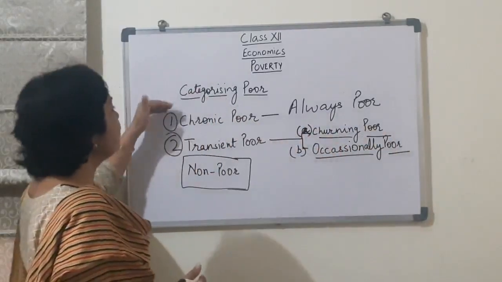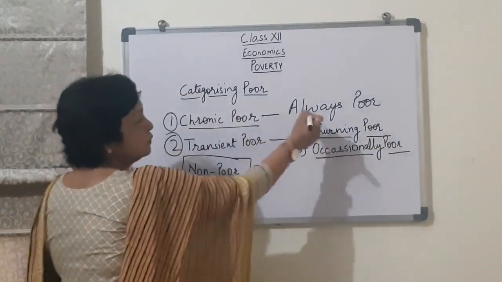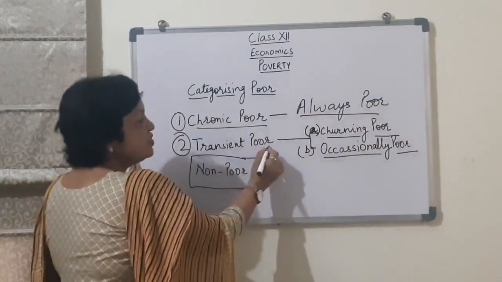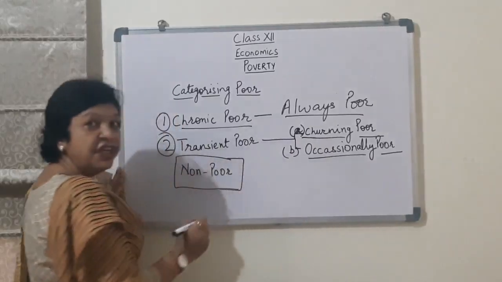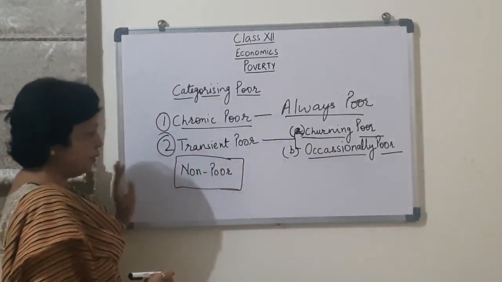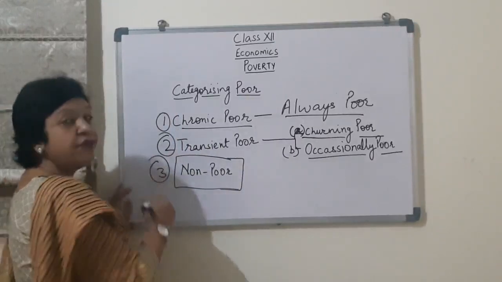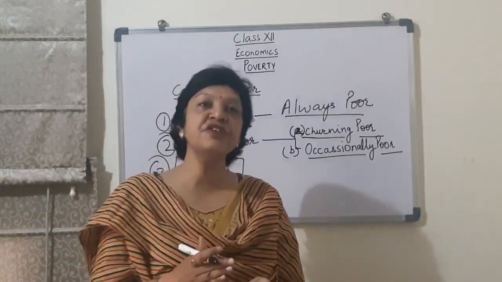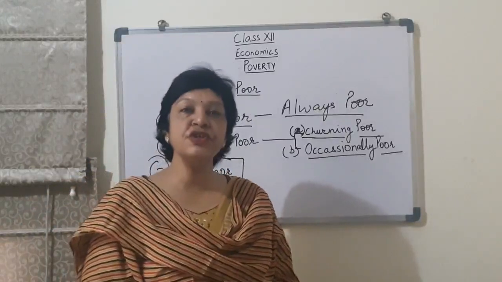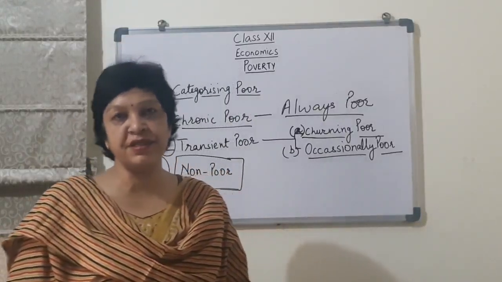So categories of poor: chronic poor, those who are always poor. Transient poor are divided into the two categories, that is churning poor and occasionally poor. And the third category is of non-poor. Now we will be looking at these categories of poor and the causes of poverty through this PowerPoint presentation.